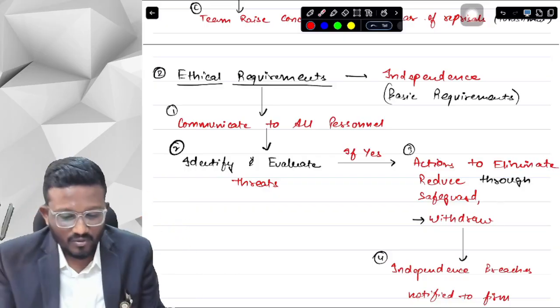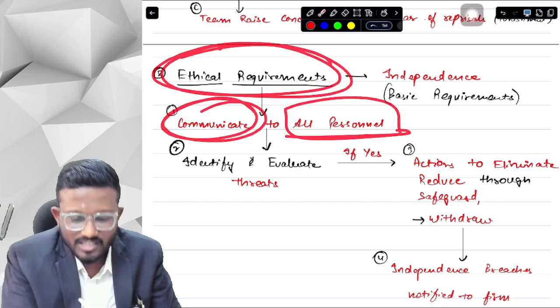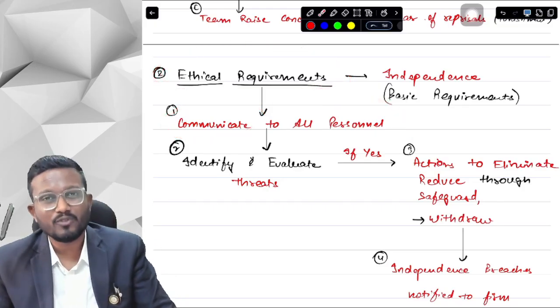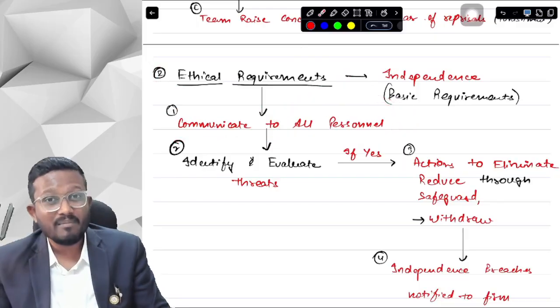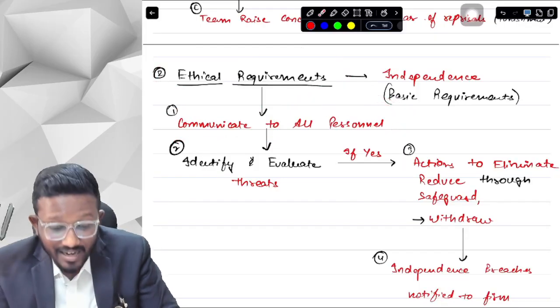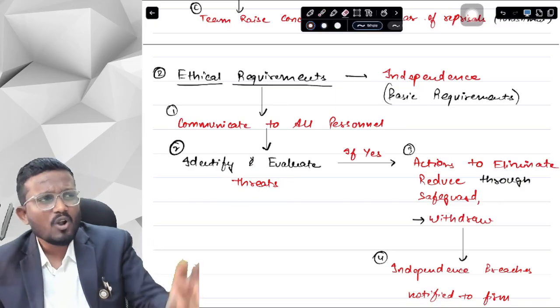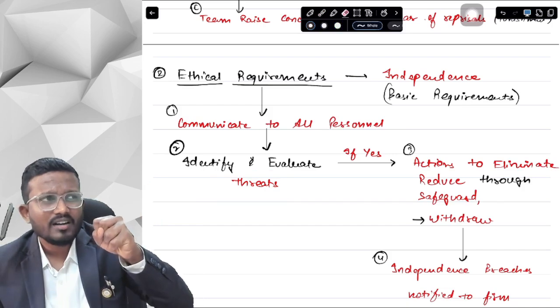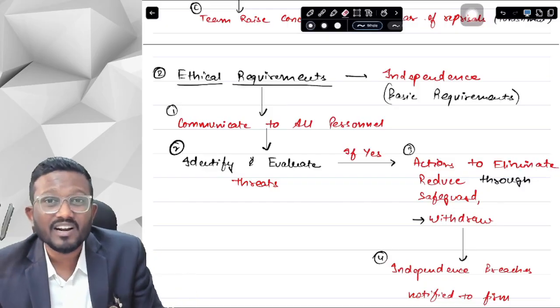So first of all, we will communicate to all the personnel about the ethical requirements, what they have to comply with. Now, after communicating, there might be some cases where there may be threats to independence. Now, sir, what are the threats to independence? Suppose an article of the team has traded in the shares of the audit client. That is a threat to independence, because now he is not independent.